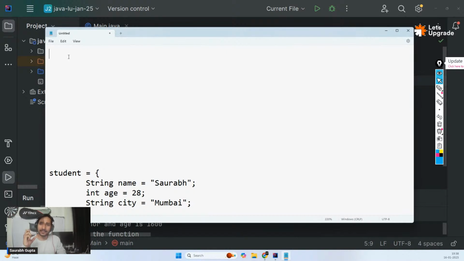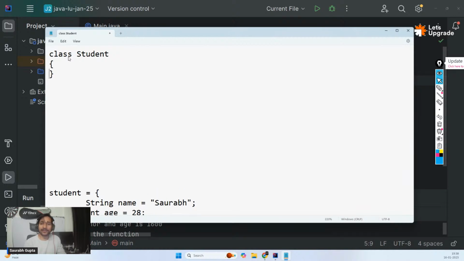Let's create a structure or an idea or a concept of how the object will look like. Just this, not the object. Just a concept of how an object will look like without its data. So they created a blueprint and they named it a class. Let's give it a name like Student. And they just mentioned, don't give values to this. Just mention what a student can have.